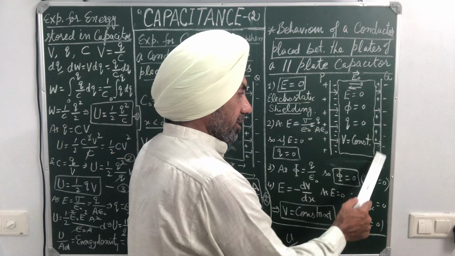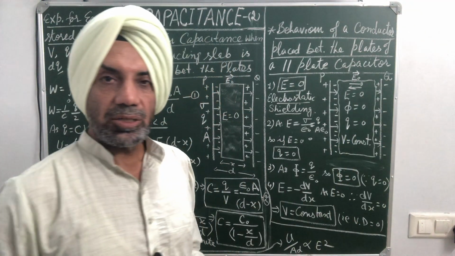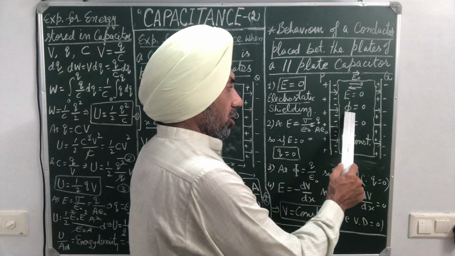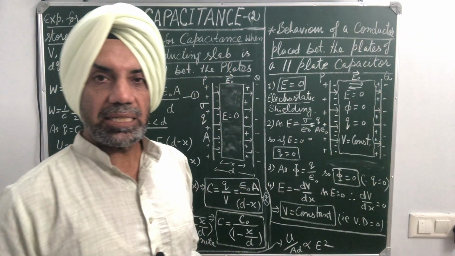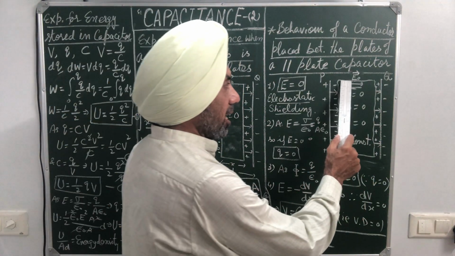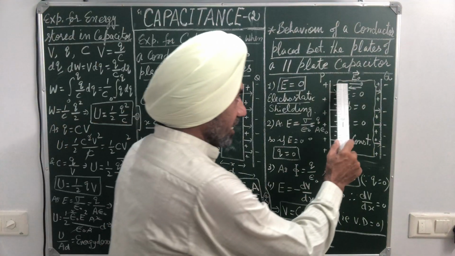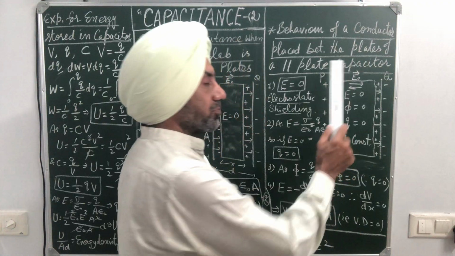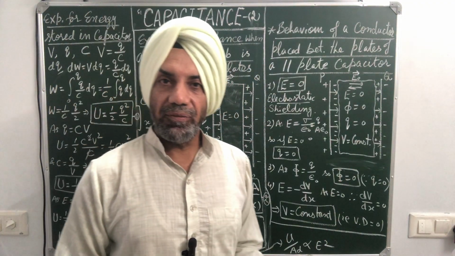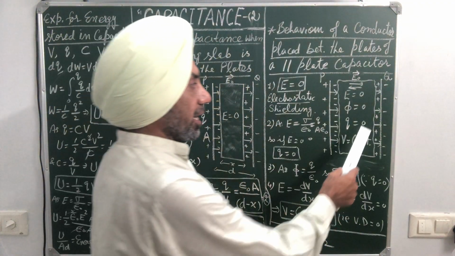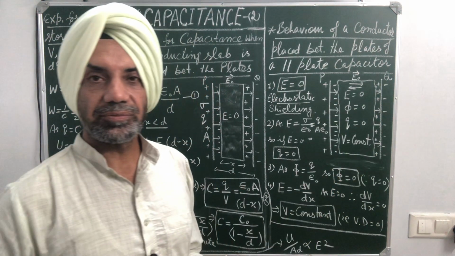As it is a conductor, so equal and opposite electric field is set up which cancels the applied electric field. So it means inside the conducting medium, applied field is cancelled by the induced field.